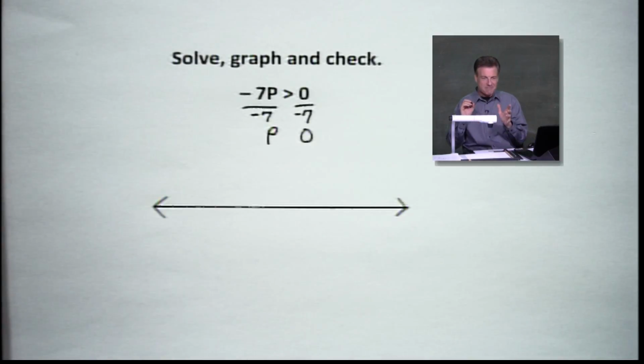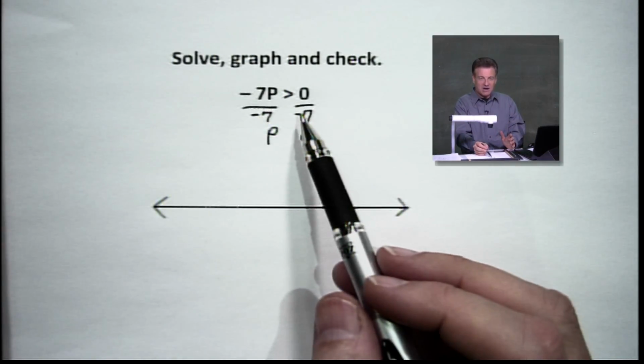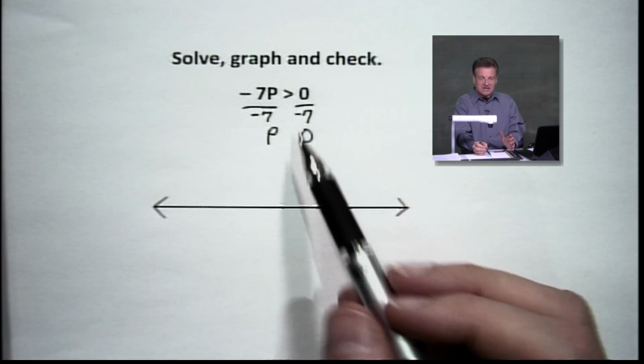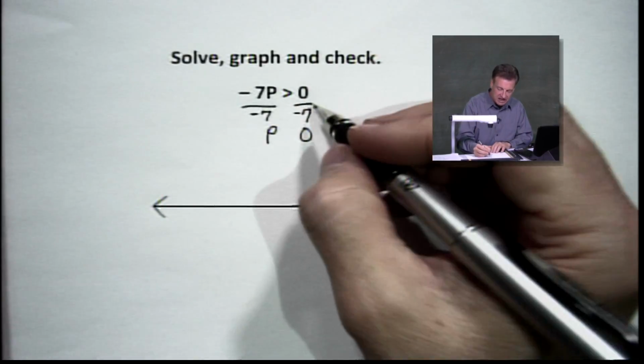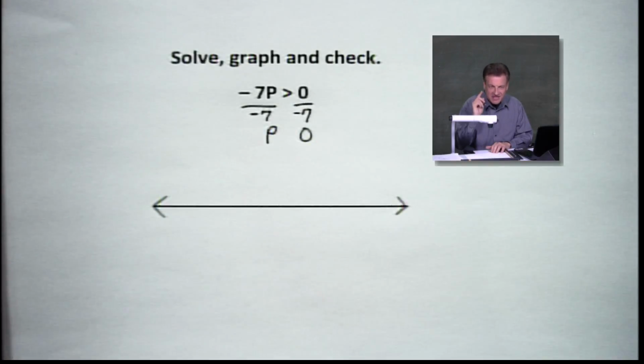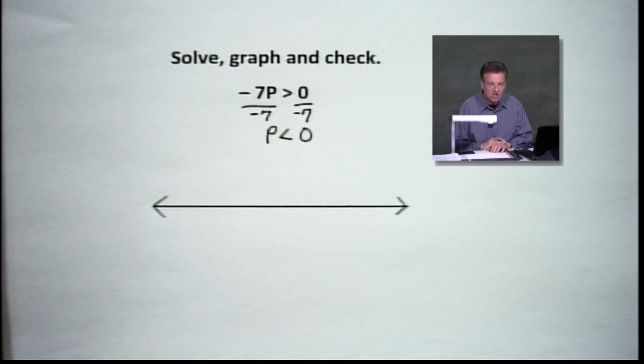But what just happened? We divided by a negative number. Now you say, well, Ernie, 0 is not positive or negative. Exactly. But the rule still holds. If I divide any number, whether it's 0, 14, whatever, by that -7, on both sides, the inequality has to shift. So we're going to be looking at negative values for the answer. Let's check and see how that works.